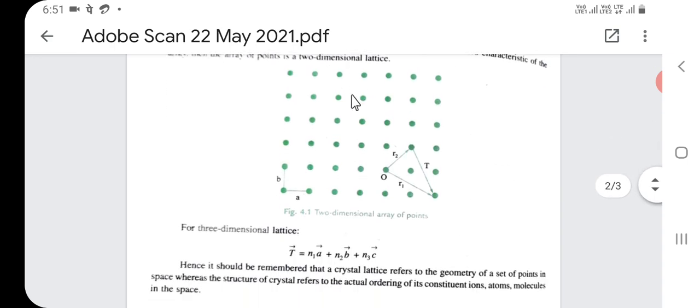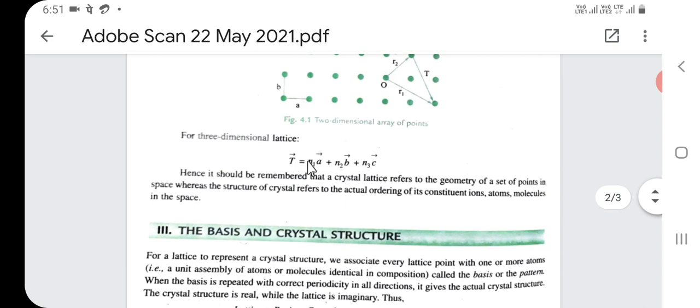And for a three-dimensional lattice, this translation vector is given by T is equal to n1a plus n2b plus n3c. Hence, it should be remembered that a crystal lattice refers to the geometry of a set of points in space, whereas the structure of a crystal refers to the actual ordering of its constituent ions, atoms, molecules in the space.